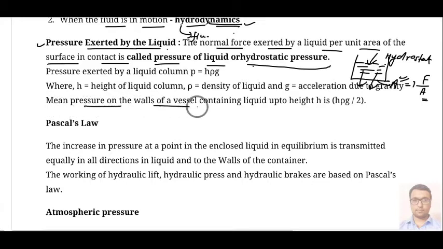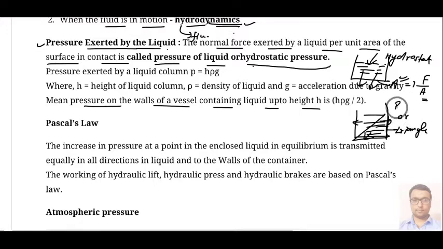The mean pressure on the walls of a vessel containing liquid up to a height h is rho g h by 2. So if we want to calculate the mean or average pressure on the wall of the container, then your pressure just forms a triangle. We call it a triangle, or you can call it a pressure diagram also. Your pressure at the base is rho g h, and its average value is considered as rho g h by 2.